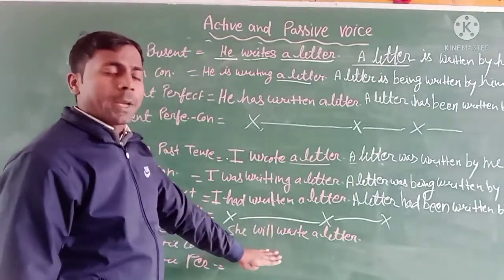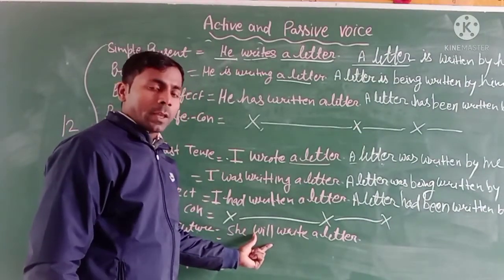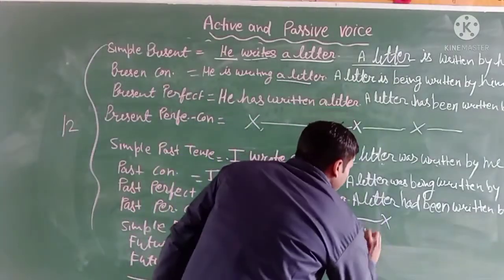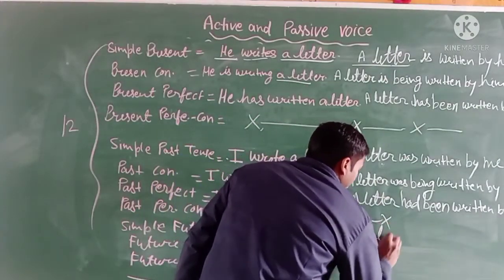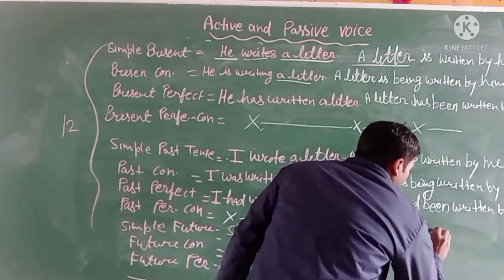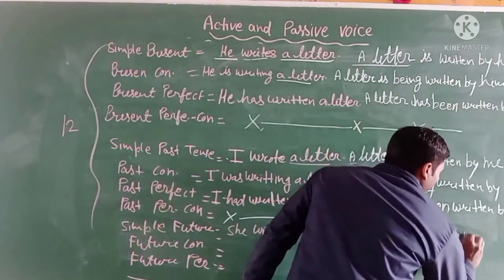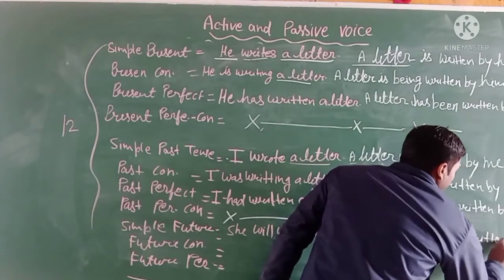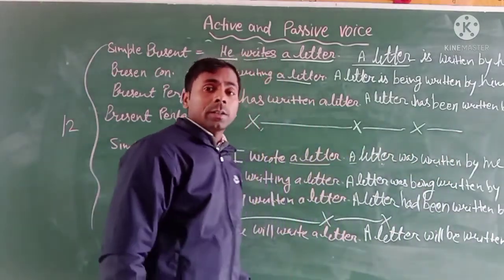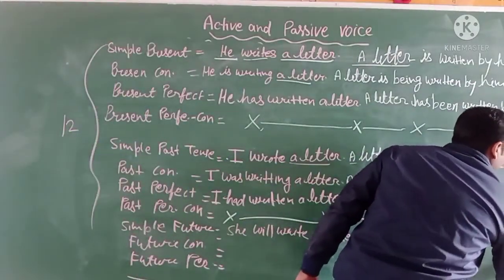When you change into the passive voice, then regarding the subject, you have to use will be, and the verb will be in the third form. So, a letter will be written by, and she will be her as an object.